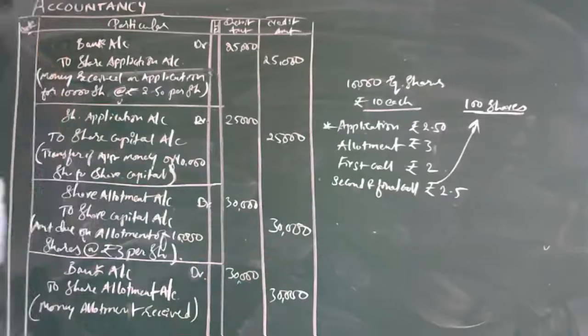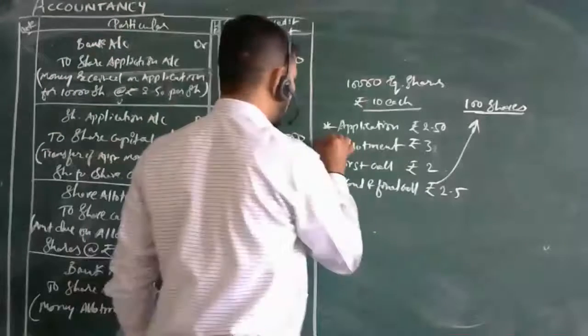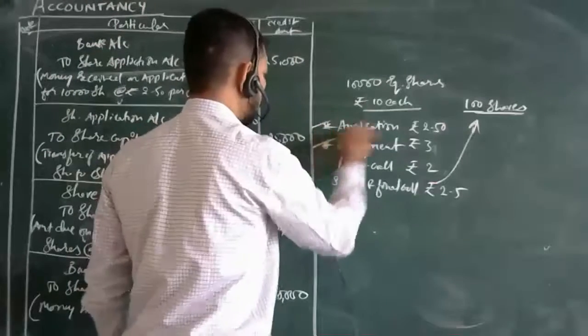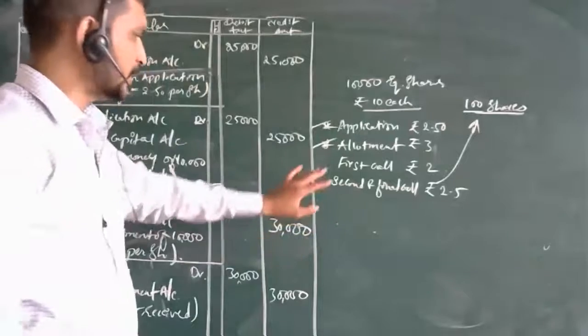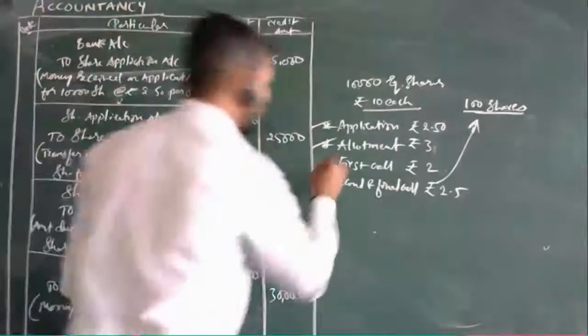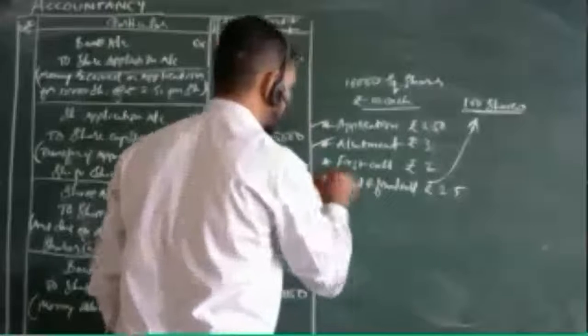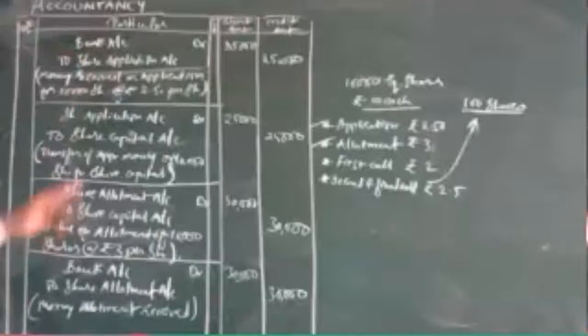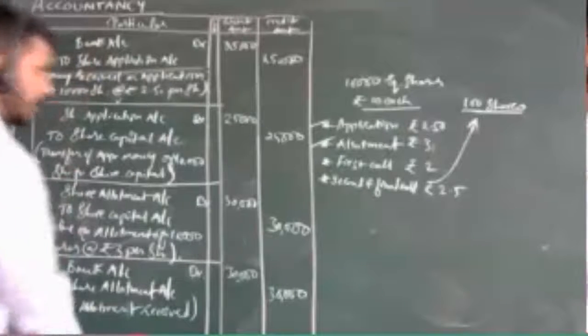Okay, so these are half of the journal entries. The allotment part is over. Now these two things have ended. Now we have the first call and the second and final call. These two remain. Okay, let's go to the next part. I will erase here so I can complete the problem.